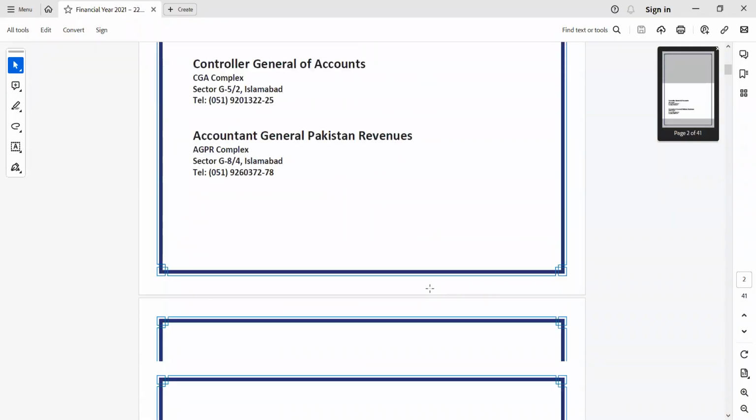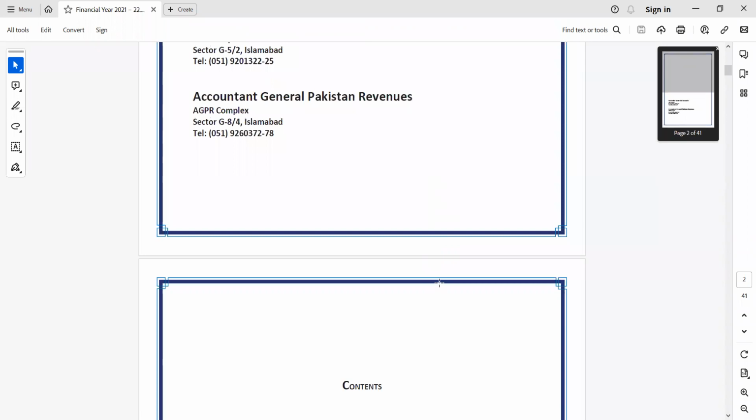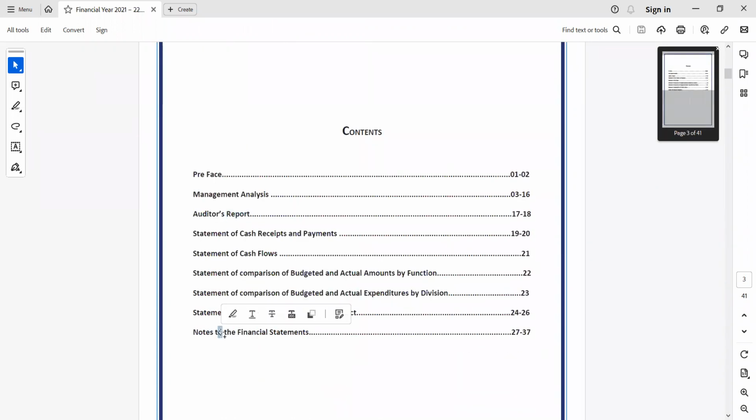So, the federal financial statement. This is the table of contents, and from the table of contents, you see there's a preface, then the management analysis. The management analysis is very similar to a director's report that you would see in a normal corporate financial statement, a corporate annual report. So you can think of the management analysis as the director's report.